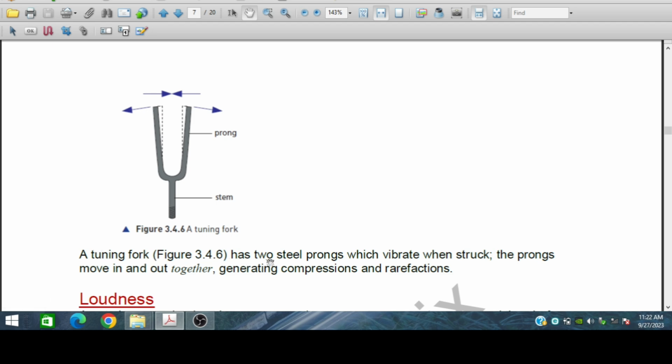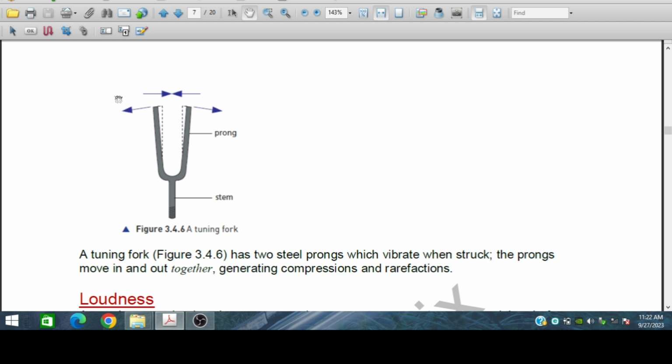The tuning fork has two steel prongs. These are the prongs which vibrate when struck. When struck on a material, any material, the prongs move in and out together like this, generating compression and rarefaction.